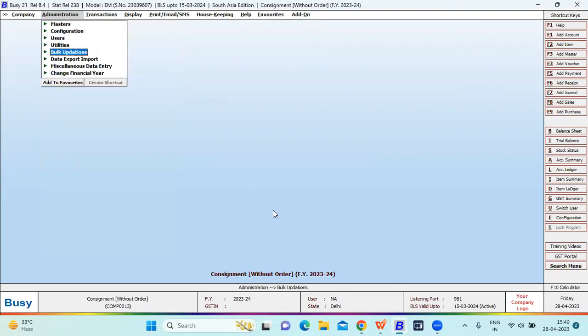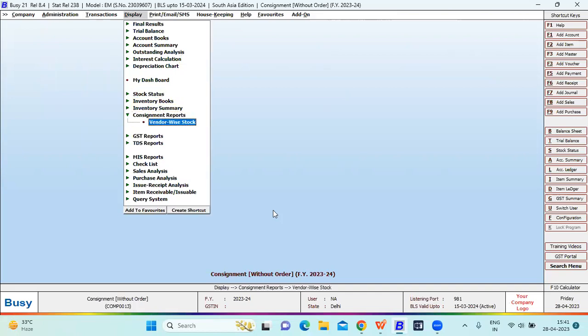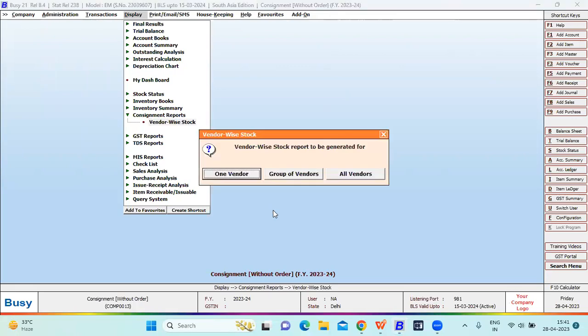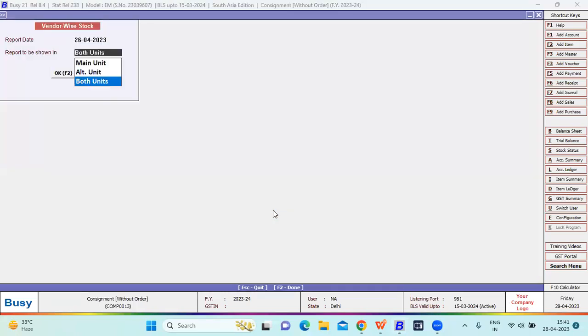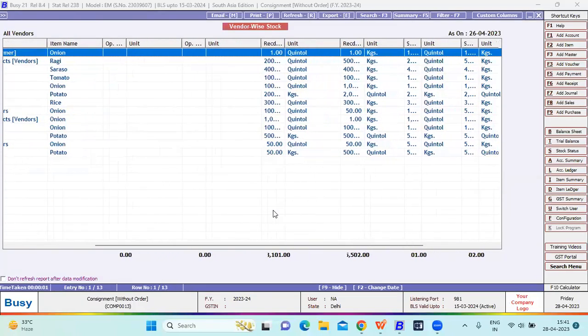After doing the bulk payment for consignment and bulk payment for sale voucher in one go, we can see the report from here at display consignment reports, vendor wise stock: one vendor, group of vendors, all vendors. You have to select the report option, and if you select all vendors, you have to select the report date, and the report to be shown by main unit, alternate unit or both units. You can select both units. It will automatically load all the vendors list from here.